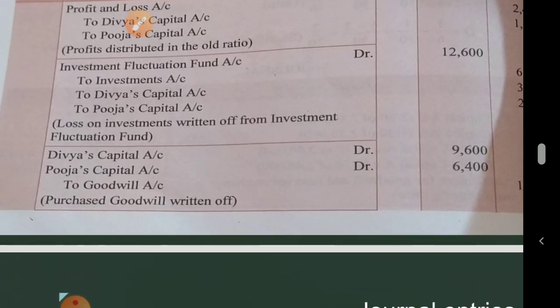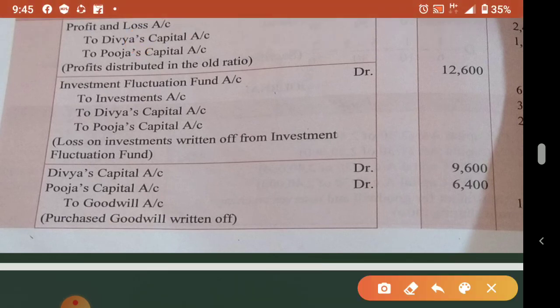So for that we will write what? Diya's capital, Pooja's capital to goodwill. So goodwill on the asset side has a debit balance. So now to close that goodwill you have to credit it, then only it will close. If you debit it again it will get the debit balance and it will not close. Understood? So partners will be taking this amount from their capital account. So it will come on the debit side of capital account. Understood, no? So debit side of capital account means partners are withdrawing the amount, or the partners' accounts are getting minused. Okay, now the three entries are over.